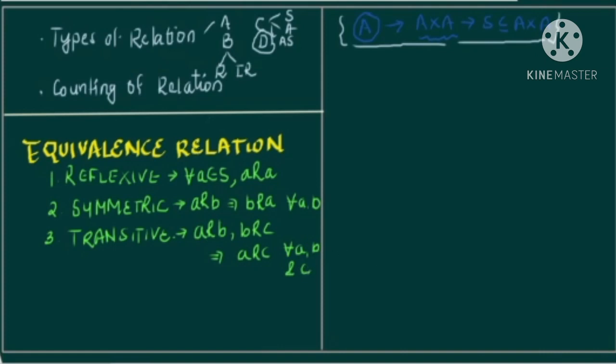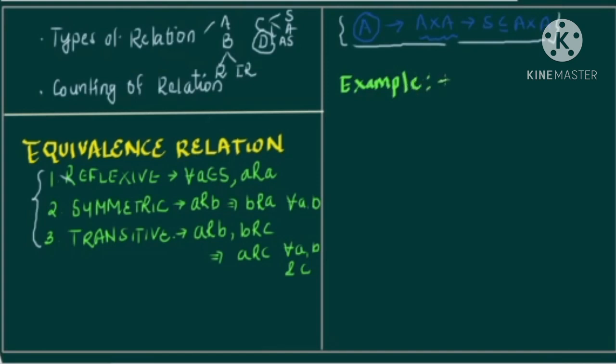So this is the definition of equivalence relation. Given any relation, if you are asked to find out whether the relation is an equivalence or not, you have to check whether the relation is reflexive, symmetric and transitive. So let's quickly do an example, so that we can see whether a relation is equivalence or not, right? So we are doing an example here.